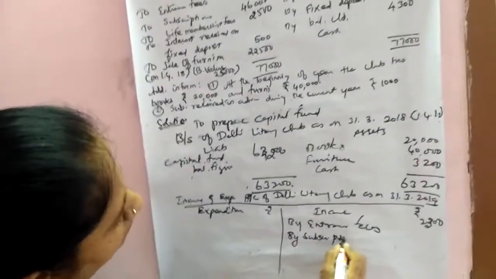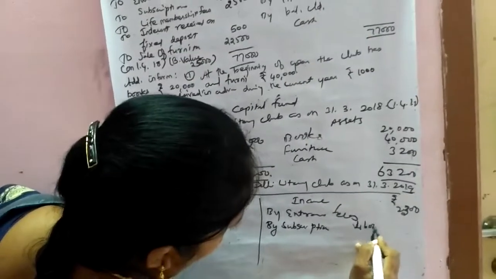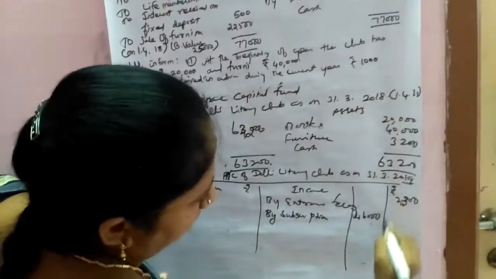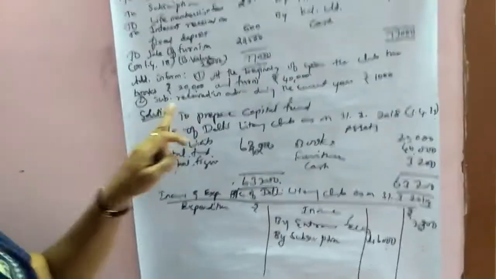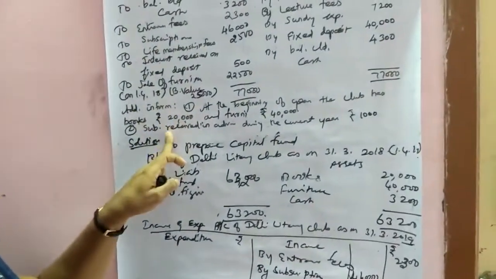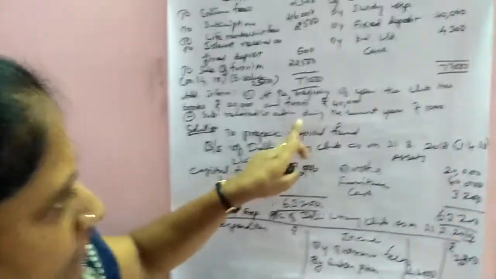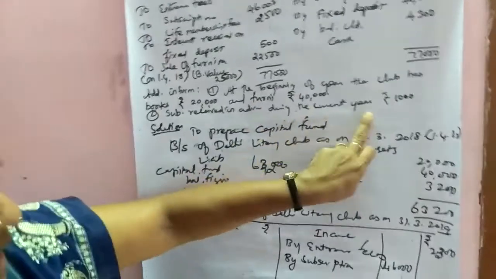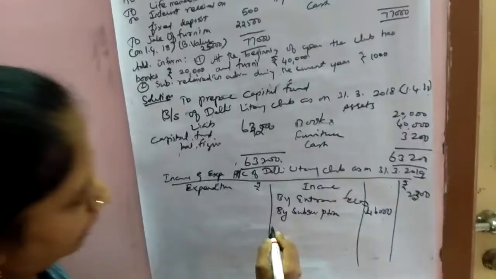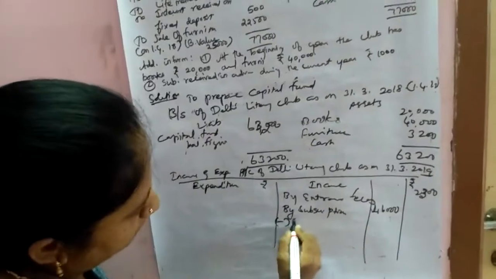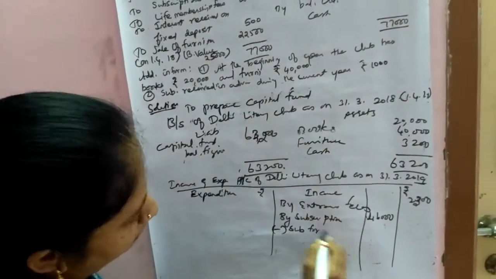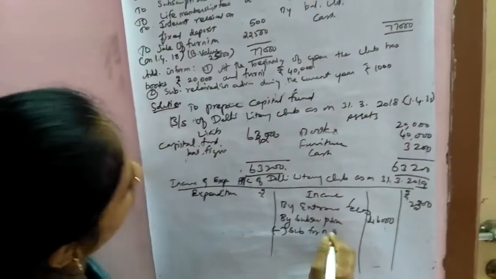Then subscription, by subscription 46,000. We have to write in the inner column, because in the additional information, subscription received in advance during the current year is 1,000. So we have to deduct the subscription for next year.